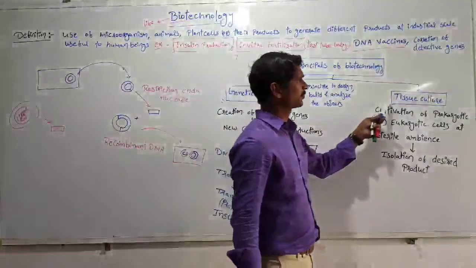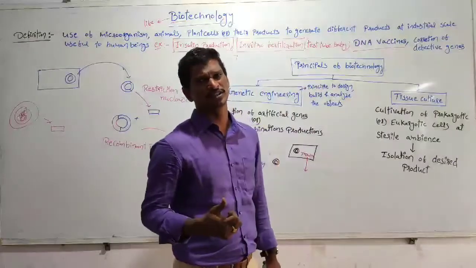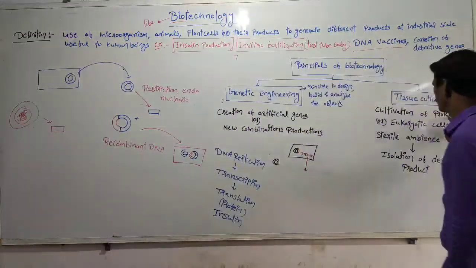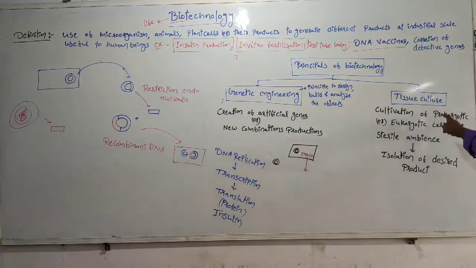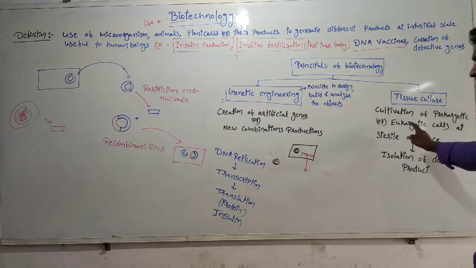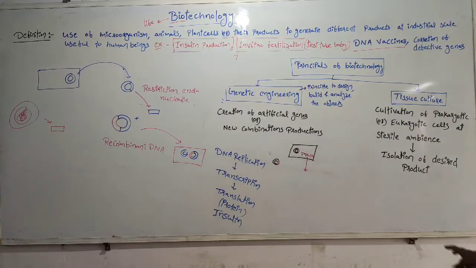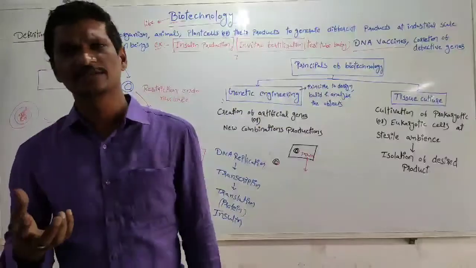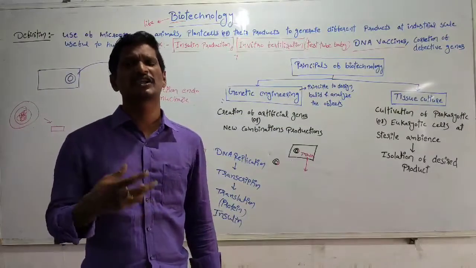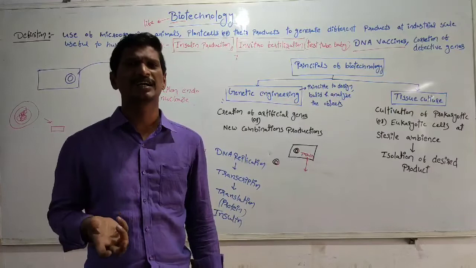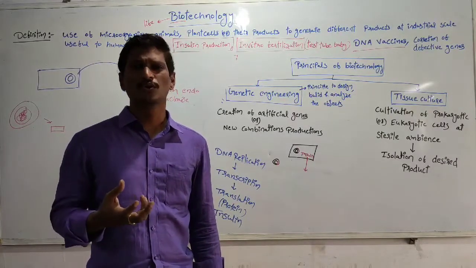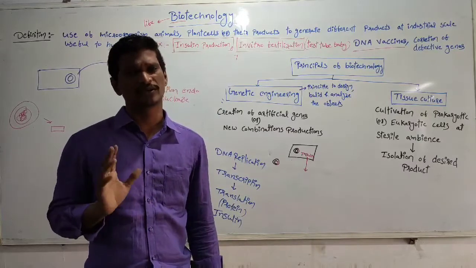That's the reason why this process is called tissue culture. So here, cultivation of prokaryotic cells or eukaryotic cells is related to tissue culture. Especially the cultivation of recombinant organisms takes place in sterile conditions. Sterile conditions indicate that there is no growth of unwanted microorganisms.